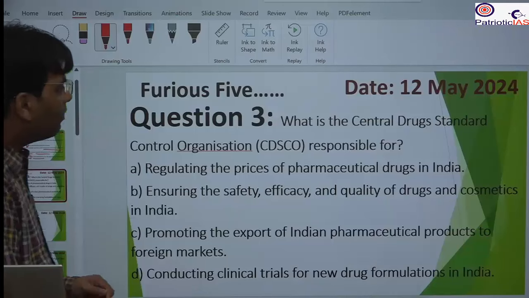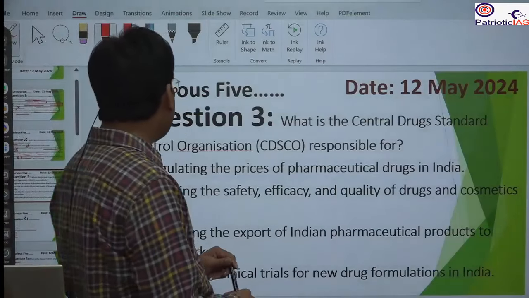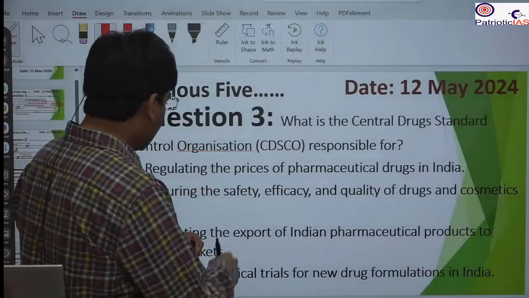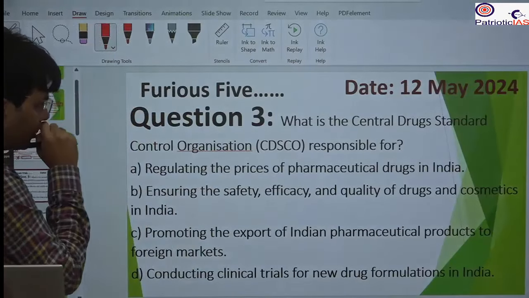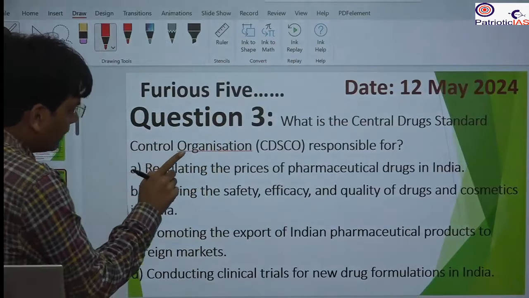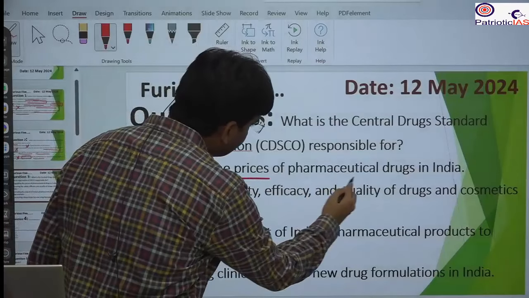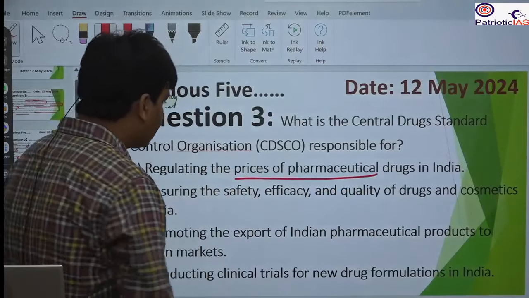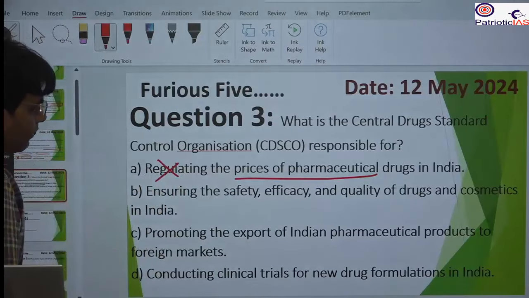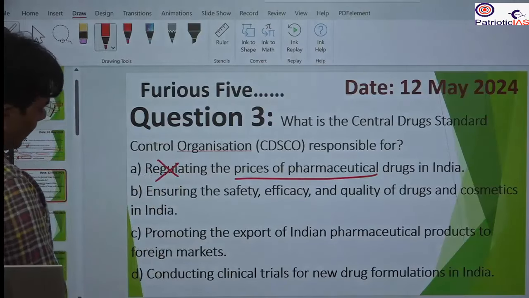Question number 3. What is the Central Drugs Standard Control Organisation, CDSCO, responsible for? Regulating the price of pharmaceutical drugs in India. This is not for here. We know that it is the pricing authority. There is already a separate pricing authority that manages the pricing. So this is incorrect.